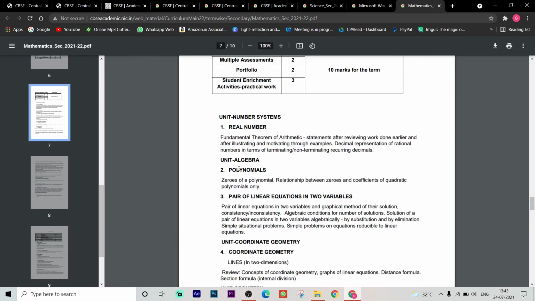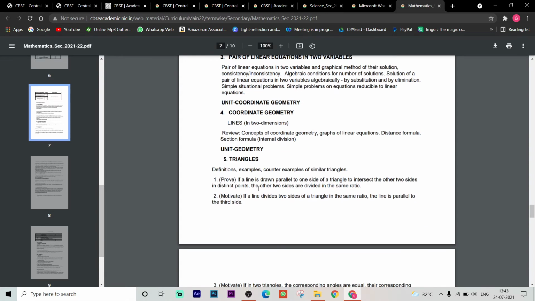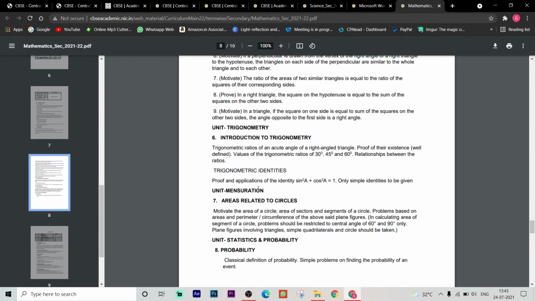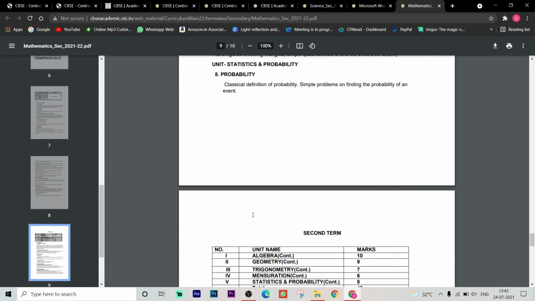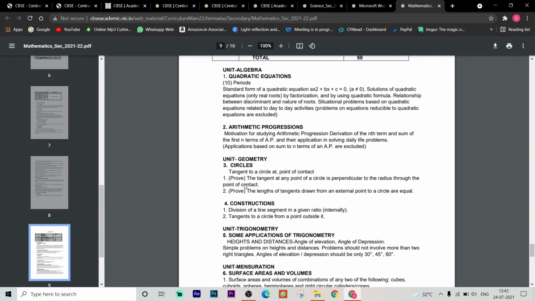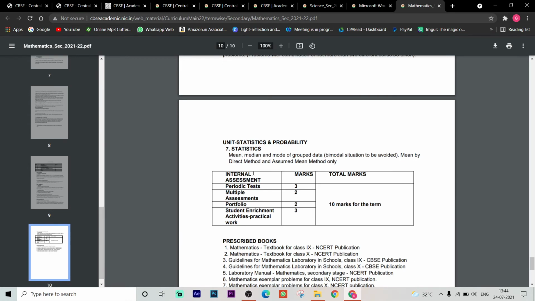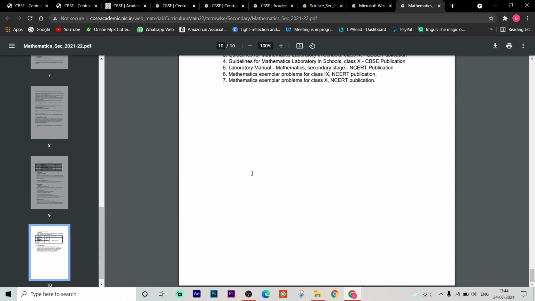So these are the topics for term 1: real numbers, polynomials, pair of linear equations in two variables, coordinate geometry, triangles, right? And here introduction to trigonometry, areas related to circles, probability. So that is for the first term. Now come to the second term: quadratic equations, arithmetic progressions, circles, constructions, some applications of trigonometry, surface areas and volumes, statistics. So this is for term 2. Okay.